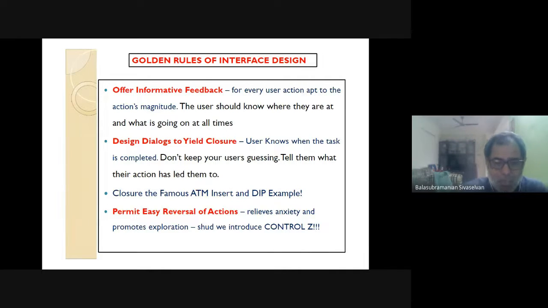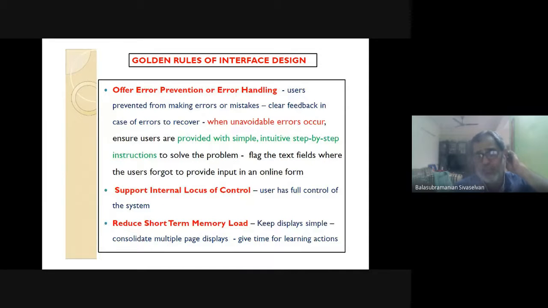I typed a document, some mistake I did, I want to go back to the earlier state, Control Z. I placed an image, I'm not happy with the placing, Control Z. All that stuff. Santosh, you can go to the next slide, but I'll still talk something on that. Why do you feel as a designer, Control Z is very important for a design to succeed?